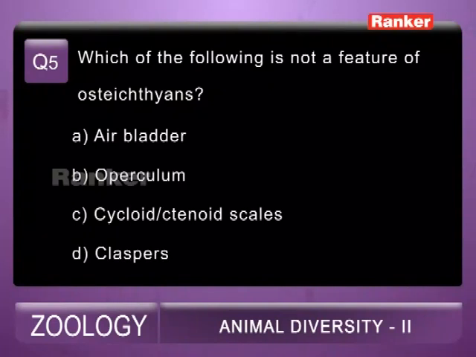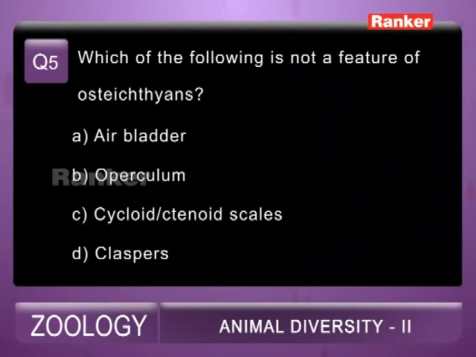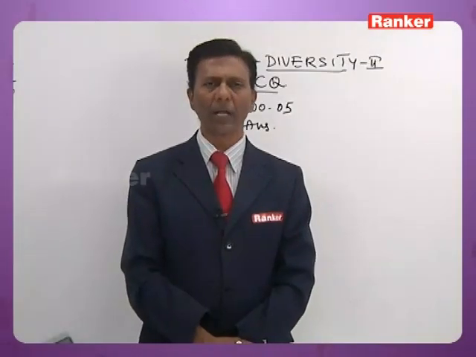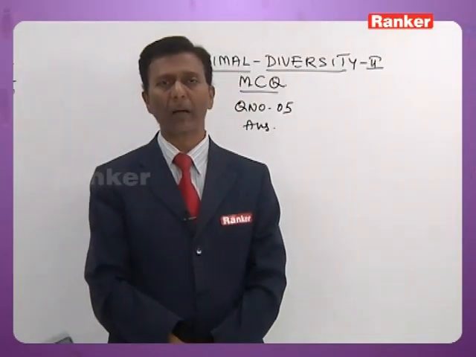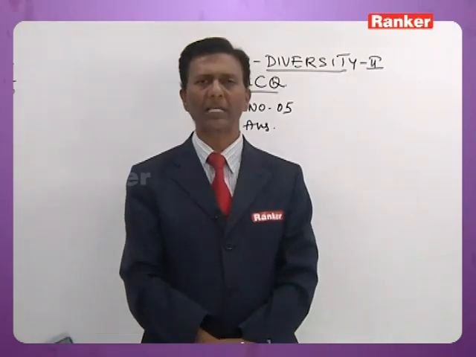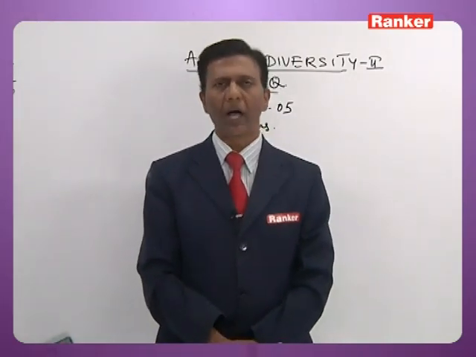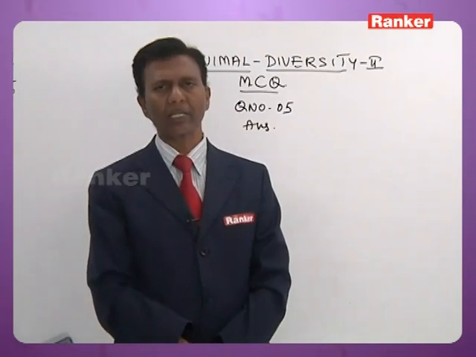Now the fifth question. Which of the following is not a feature of Osteichthyes? A. air bladder, B. operculum, C. cycloid, ctenoid scales, D. claspers. All bony fish are characterized by the presence of an air bladder. Most of them have an air bladder, which acts as the organ of buoyancy. All of them are characterized by the presence of an operculum.